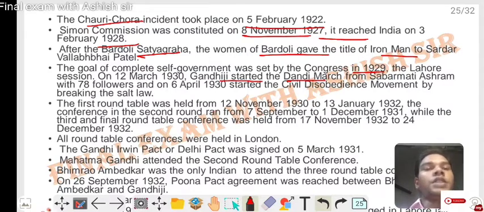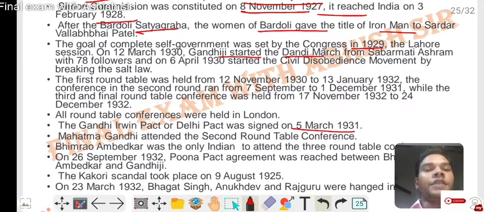The first Round Table Conference was held from 12 November 1930 to 13 January 1931. The second Round Table Conference was held from 7 September to 1 December 1931. The third and final conference was held from 17 November to 24 December 1932. All Round Table Conferences were held in London. The Gandhi-Irwin Pact in Delhi was on 5 March 1931. Mahatma Gandhi attended the second Round Table Conference. Bhimrao Ambedkar was the only Indian to attend all three Round Table Conferences.